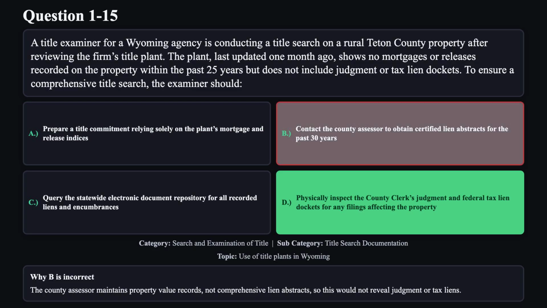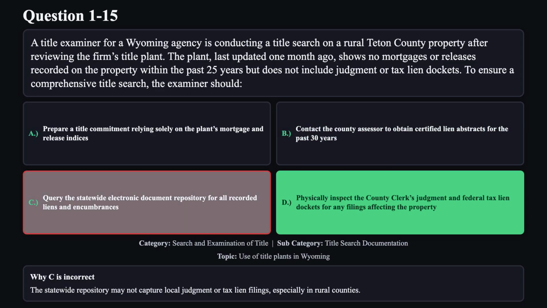Reason B is not correct. The county assessor maintains property value records, not comprehensive lien abstracts, so this would not reveal judgment or tax liens. Reason C is not correct. The statewide repository may not capture local judgment or tax lien filings, especially in rural counties.